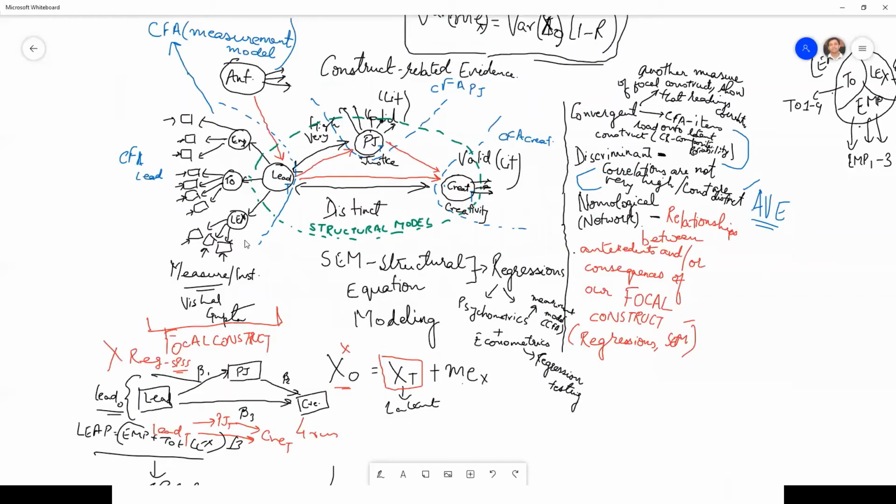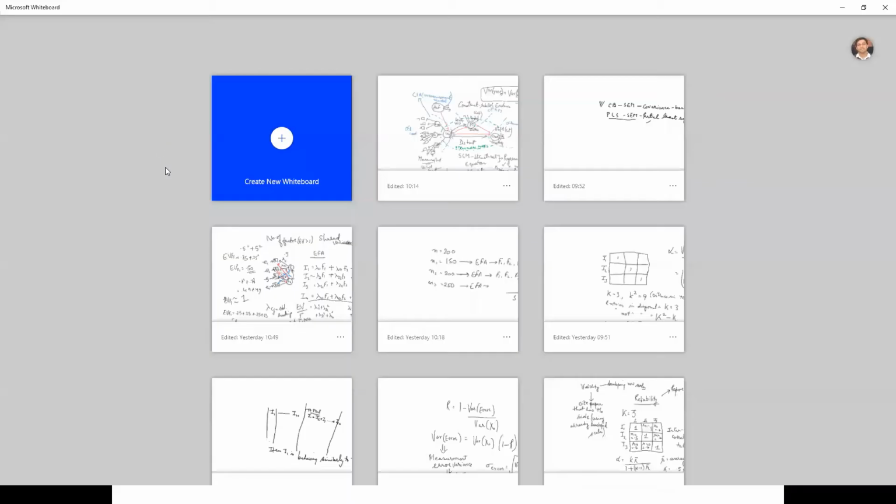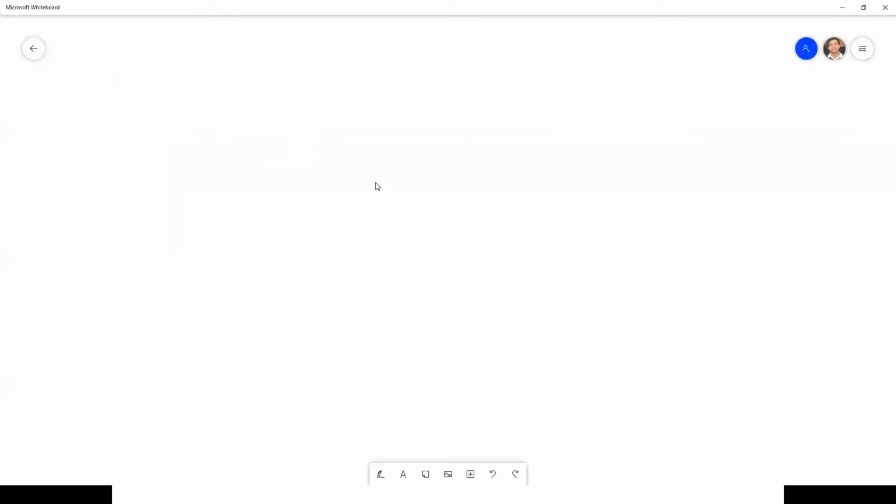Okay, let me show you this again. Let me draw this example once again, just to explain what we are implying. Let's simply assume that we have a three-dimensional model.